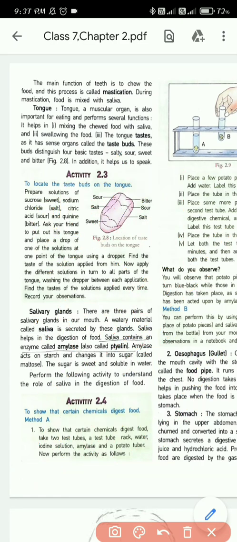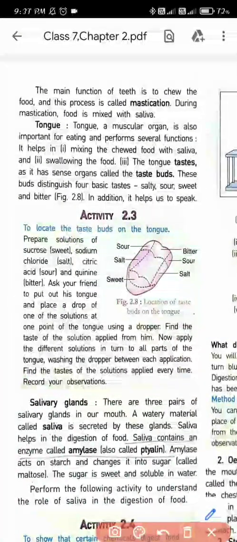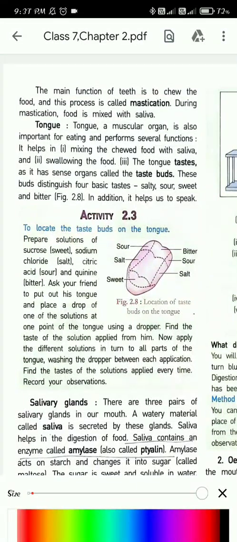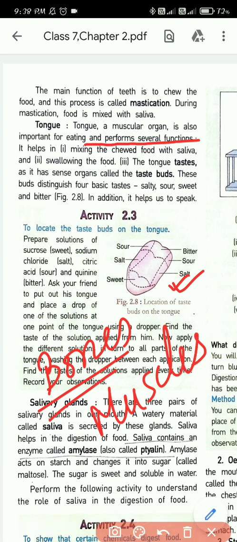Now we will learn about the tongue. The tongue is a muscular organ, and it is important for eating and performs several functions. Here you can see the picture of the tongue. It does not have any bones. The tongue only has muscles in it, so we call it a muscular organ.